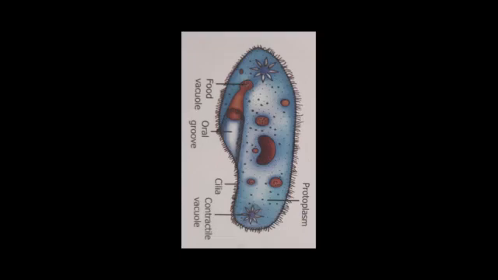So, in case of amoeba, ingestion of food takes place with the help of pseudopodia. In case of paramecium, ingestion of food takes place through the cilia.